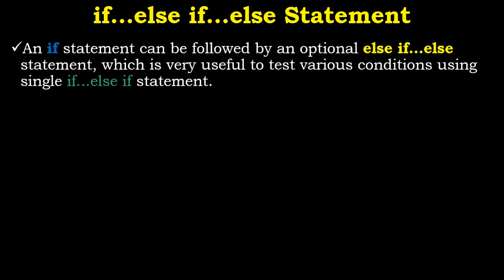So, what is the if else statement? When you have an if statement, it can have an optional else if statement, and we use this else if statement when we want to check various conditions using a single if else if statement.